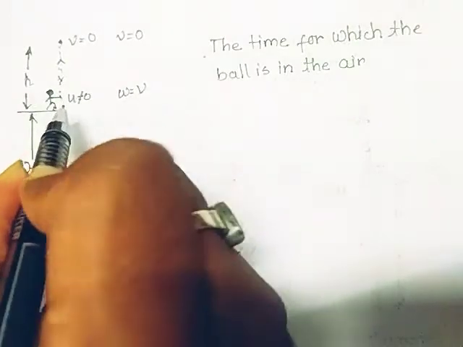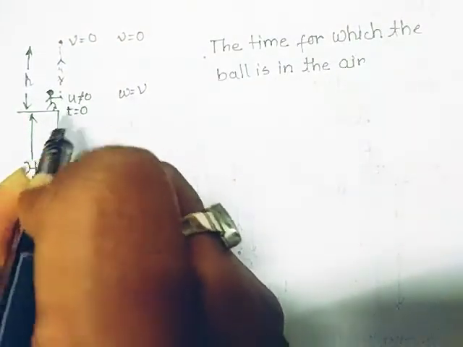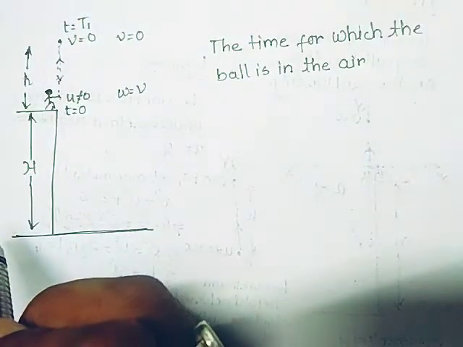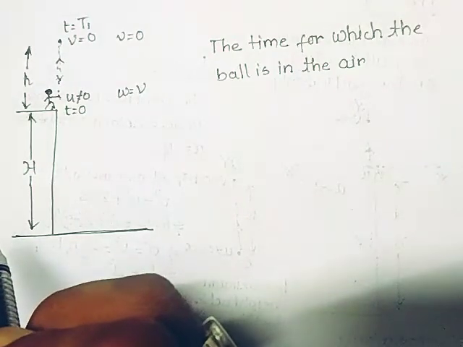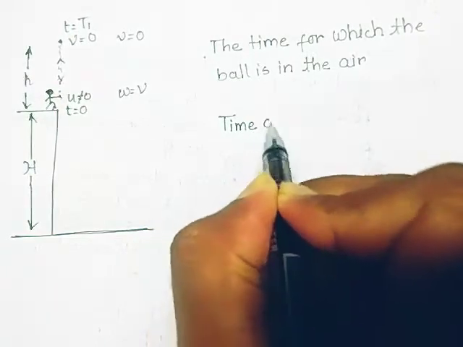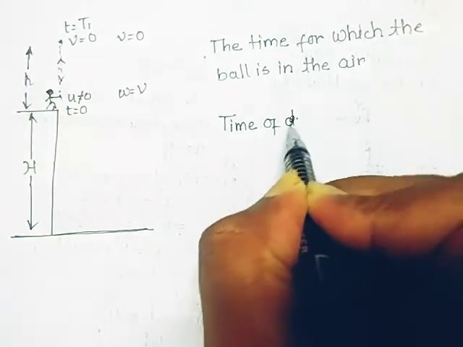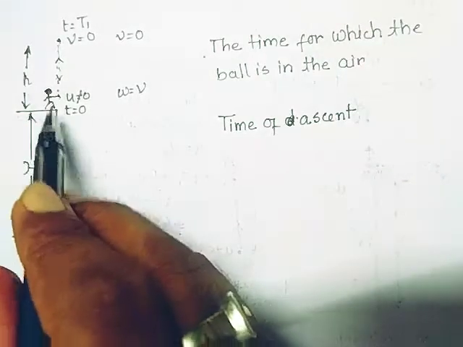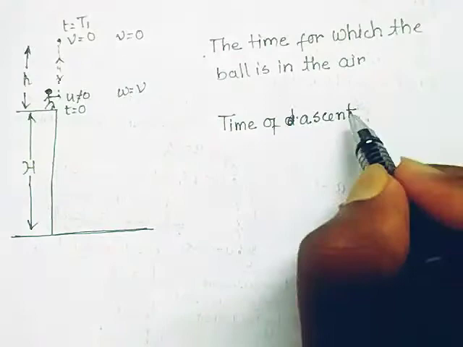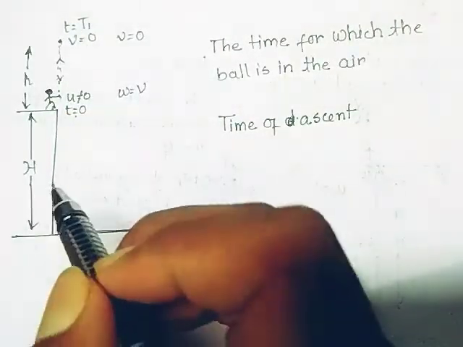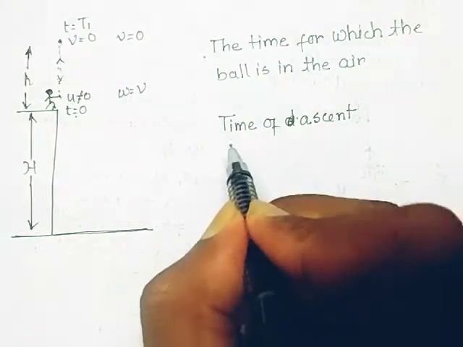So let us consider at t equal to 0 the ball is thrown from here, and at t equal to t1 the ball reaches this maximum height h. The time for which the ball is moving upward is called the time of ascent. So time of ascent is basically from t equal to 0 to t equal to capital T1. So now we are going to measure this.